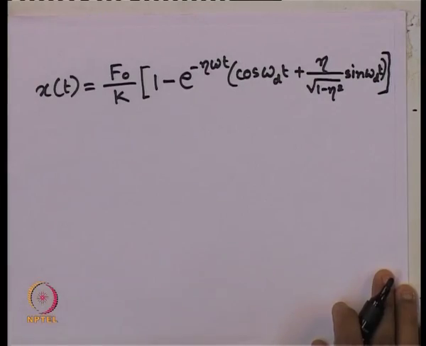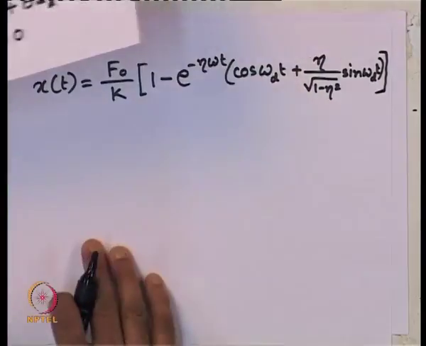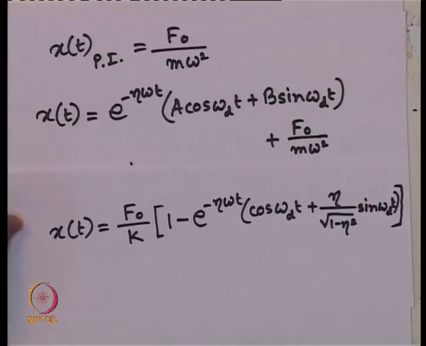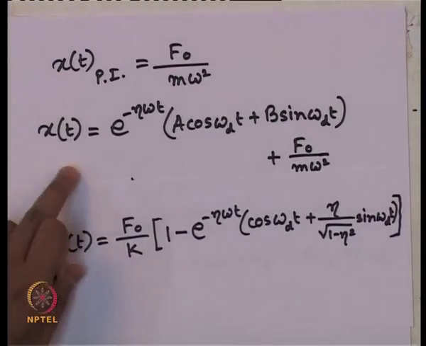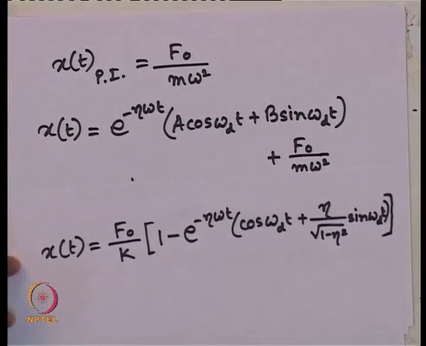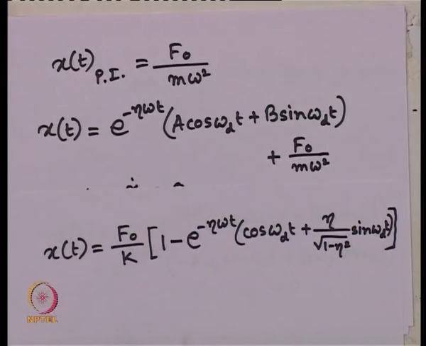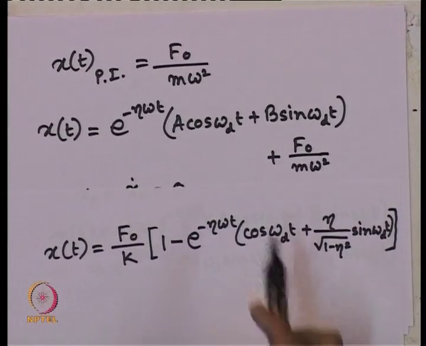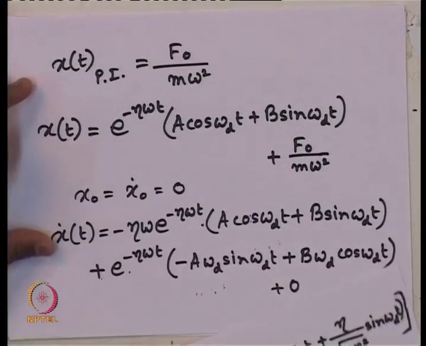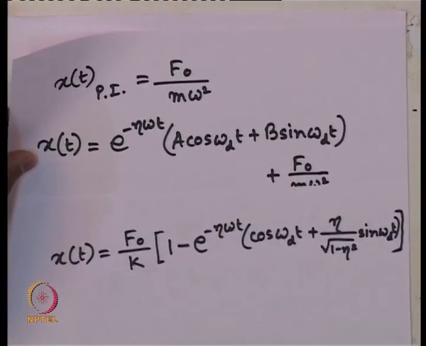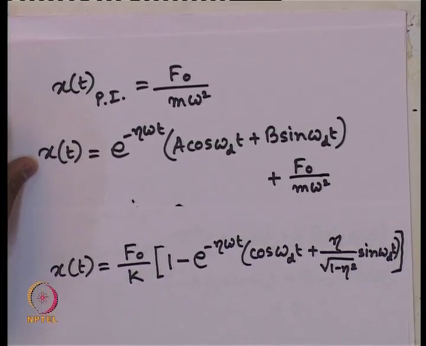Let us look at the solution once again, so that it will be easy for us to follow. This was our complete solution. We got the value of A as minus F naught by m omega square and B we got as F naught by k minus F naught by k, eta times root over 1 minus eta square.